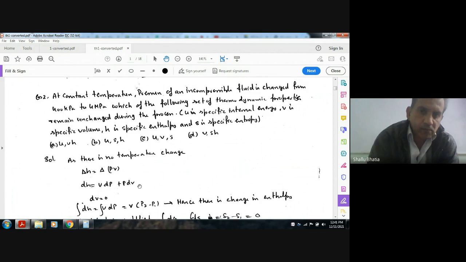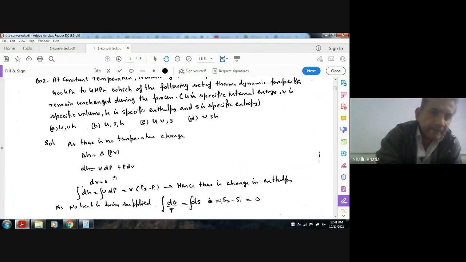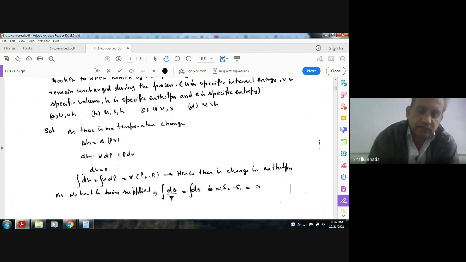As the fluid is incompressible, dV is zero. So dH is equal to VdP, and the change in H is V times P2 minus P1. So there is a change in enthalpy.